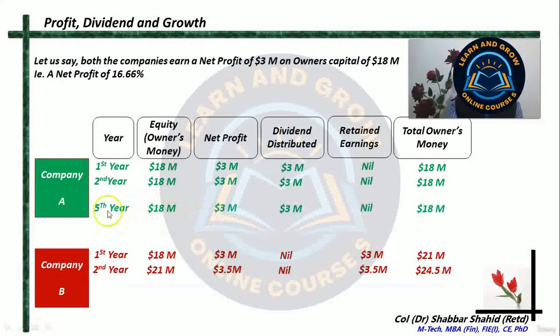So let us say what happens at the end of the fifth year. Now third and fourth year, presume the same things are happening. So in the fifth year, again, the owner's equity for company A would remain as 18 million.